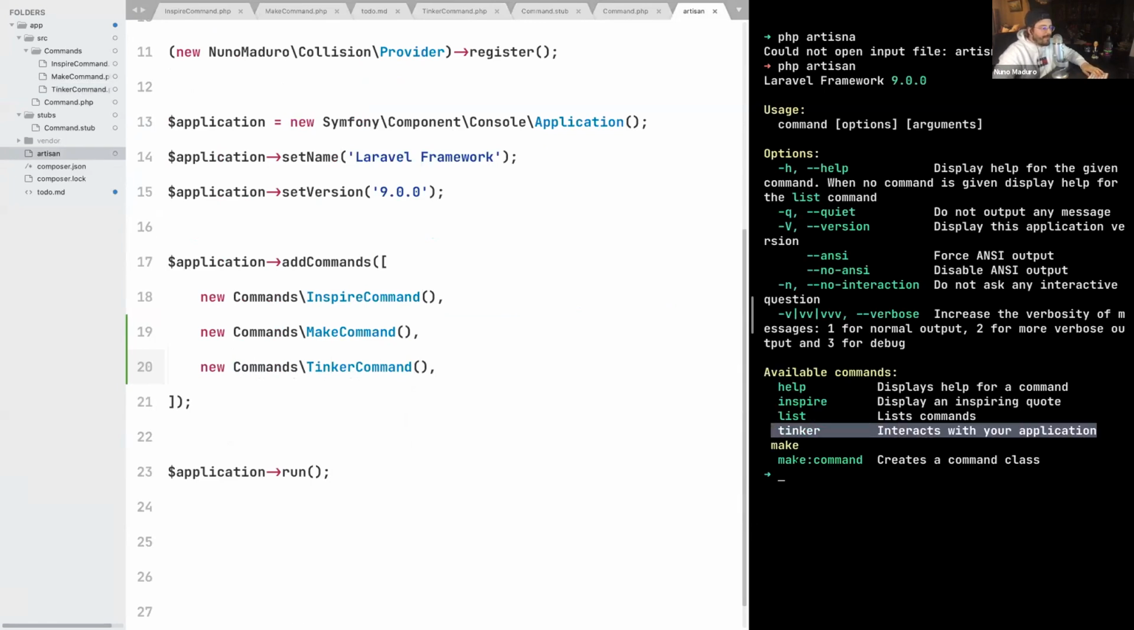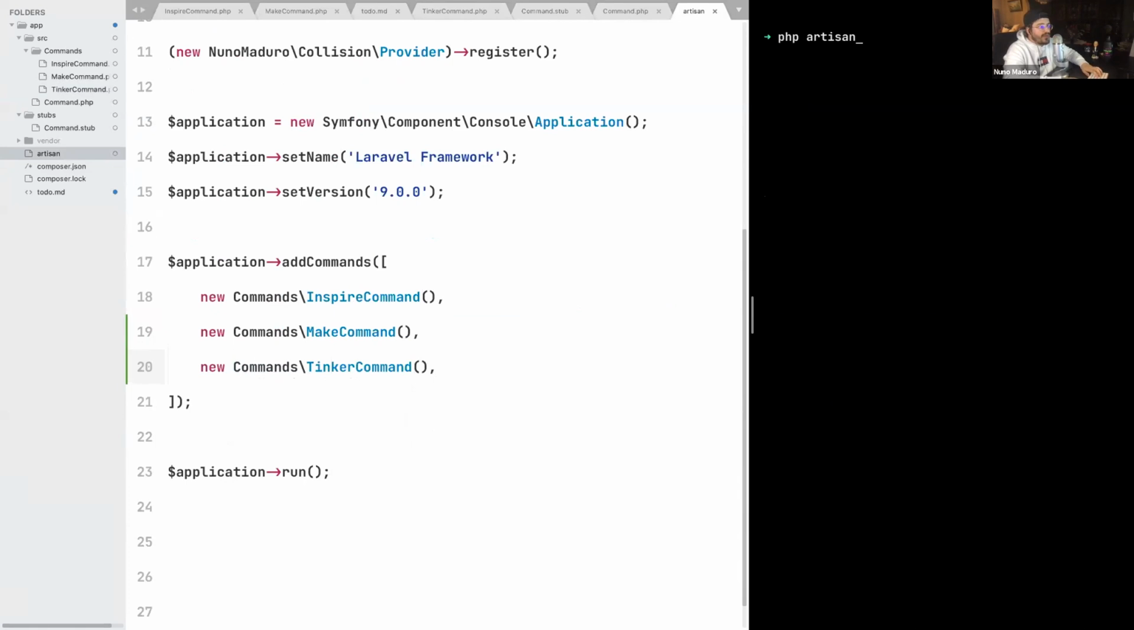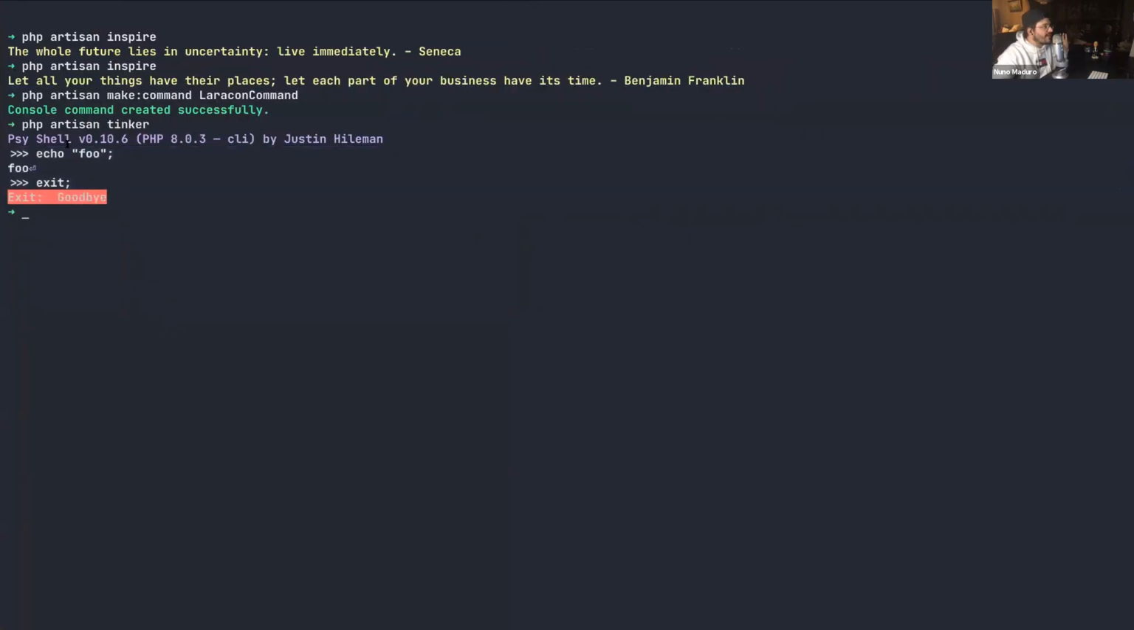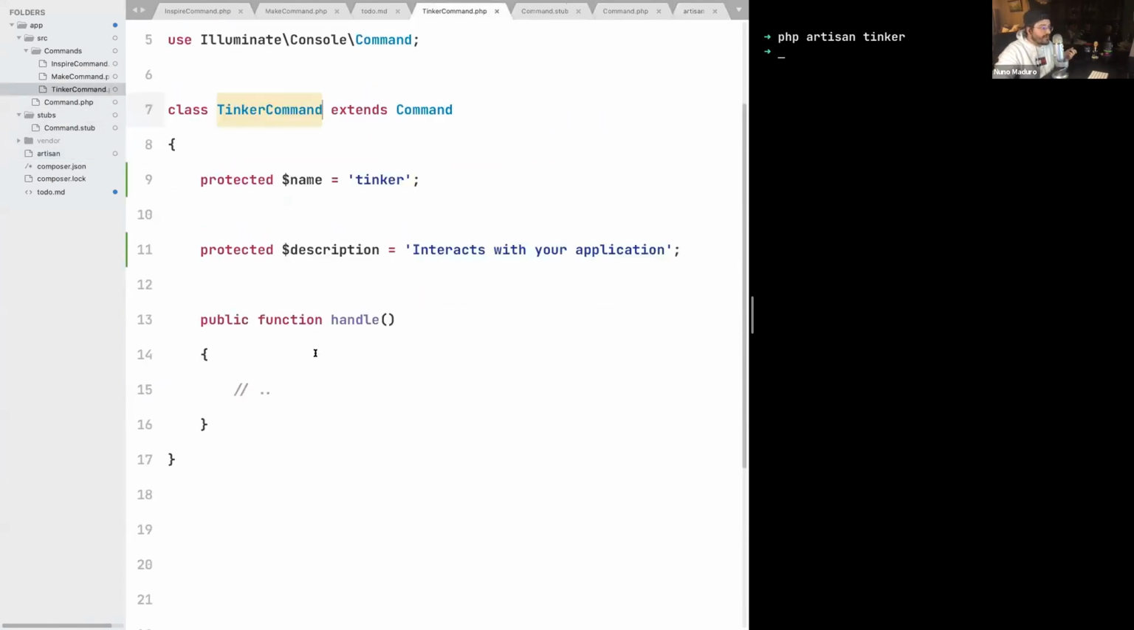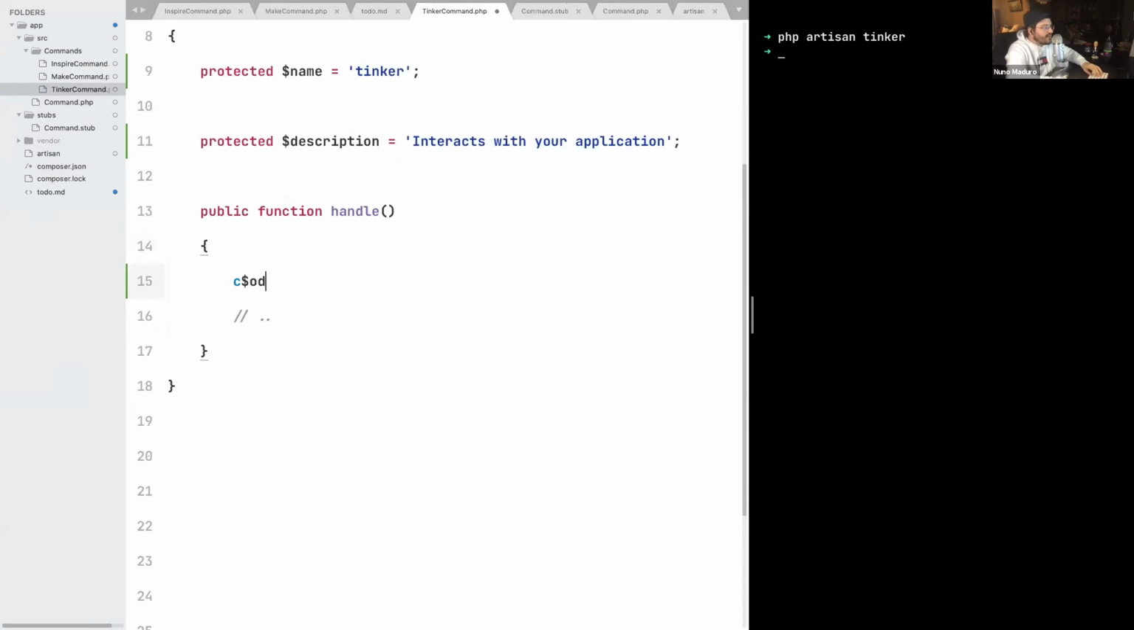There we go. So now, remember, what I want is actually being able to type PHP Artisan Tinker, and then I get that shell we just have got here on the Laravel fresh application. So the first thing we need to do is actually asking for code, right? We need to ask for code. So let's just ask for code.